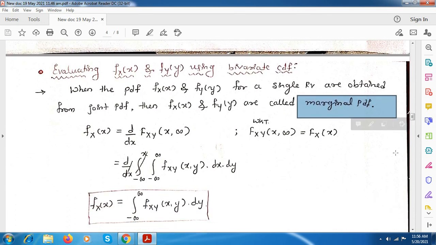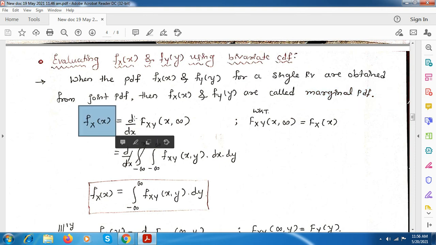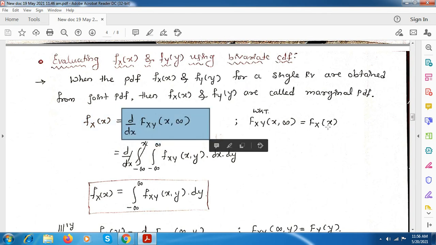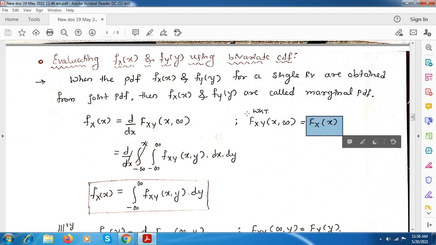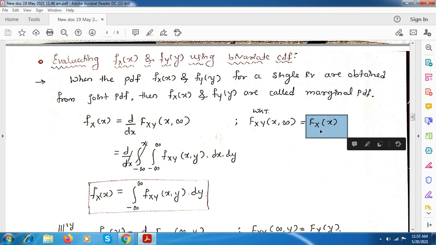So first we will consider fx of x, which is nothing but the differentiation of this CDF. Here you can take the differentiation of Fx of x first, but as it is a bivariate random variable, you already know that when one of the variables is infinity, it is equivalent to the CDF of the other variable.